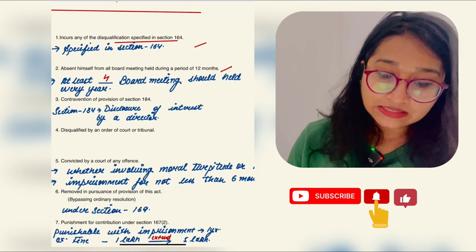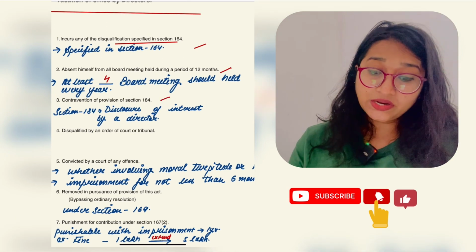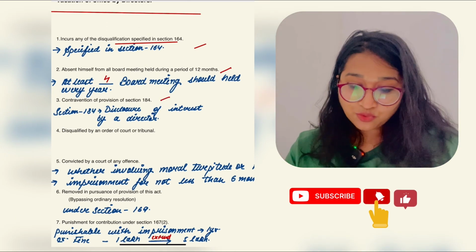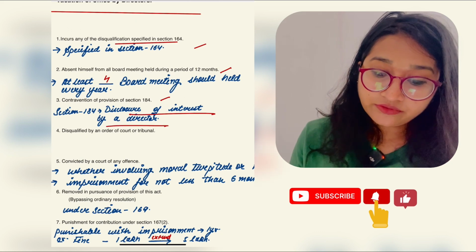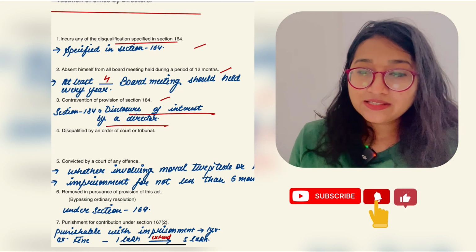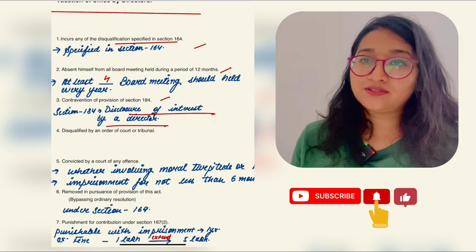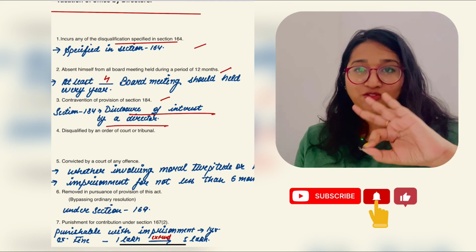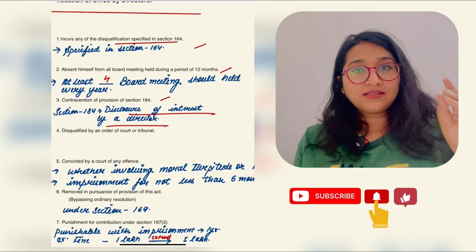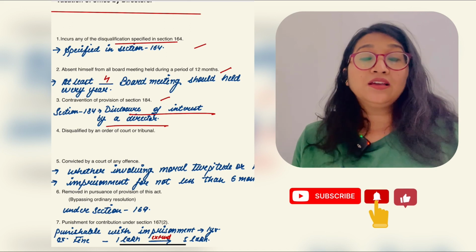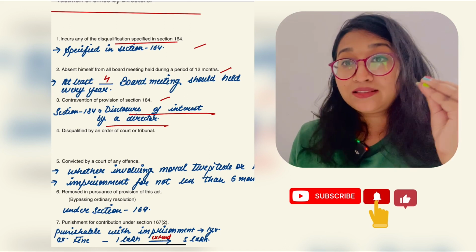Now let's go for the third point, contravention of section 184, which is disclosure of interest of director. So there are 3 points till now which say when the director has to vacate the office.